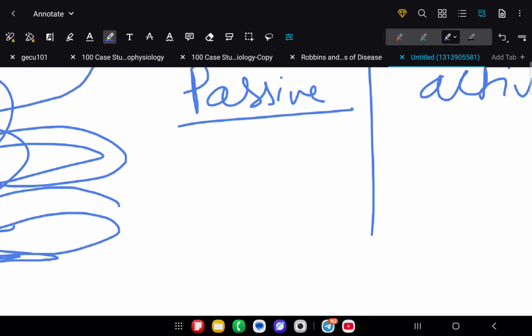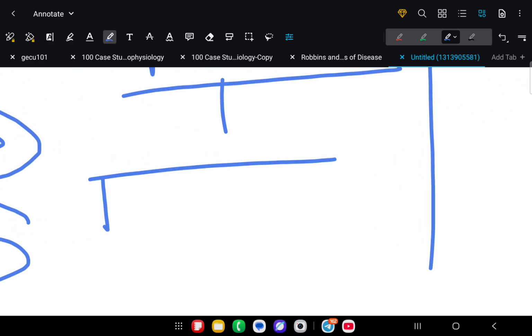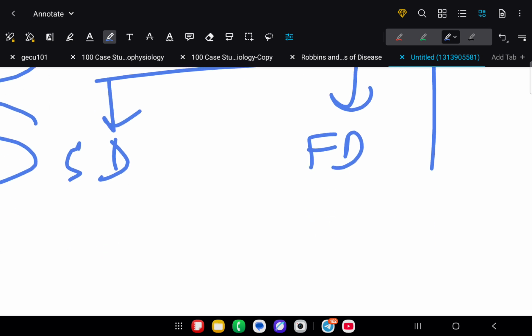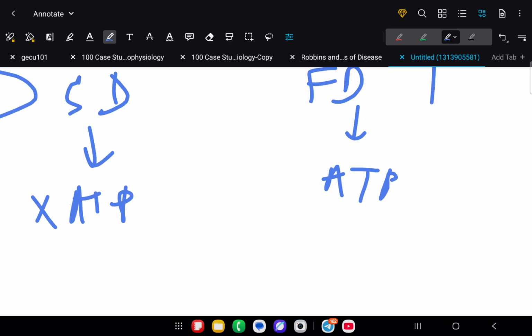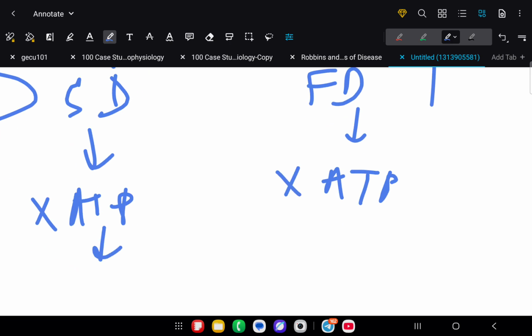We have already learned from our 11th class what is passive. Passive has two types. First is simple diffusion, and second is facilitated diffusion. It doesn't require any ATP, neither does this one. No ATP in both cases. In this, no channels, but in this, a channel is required.